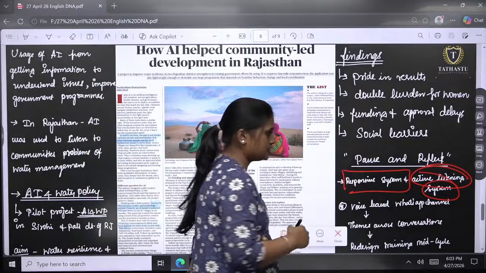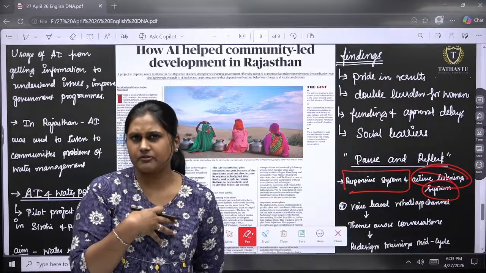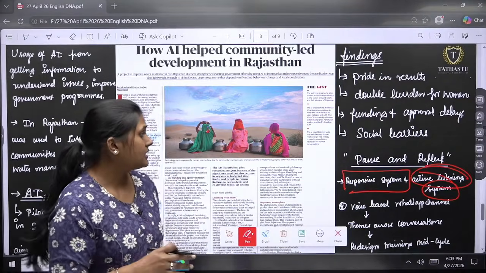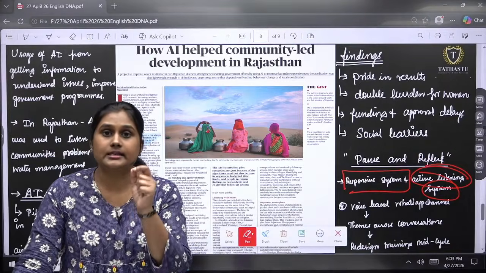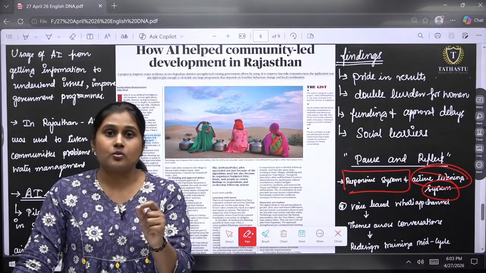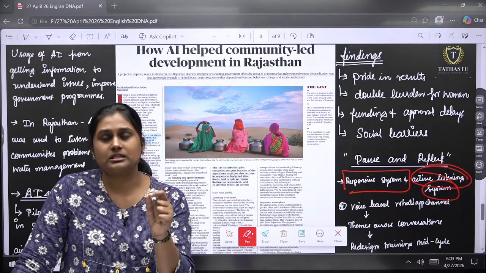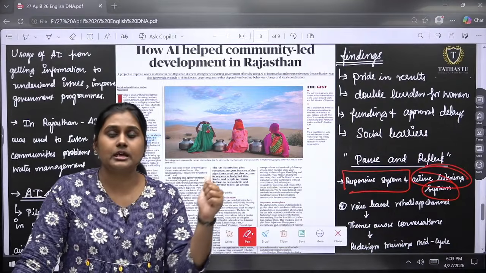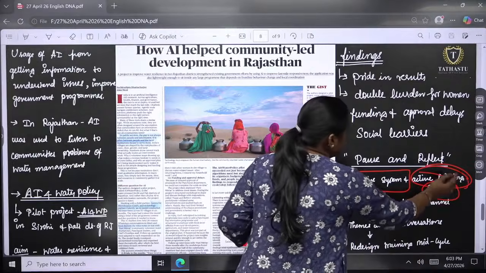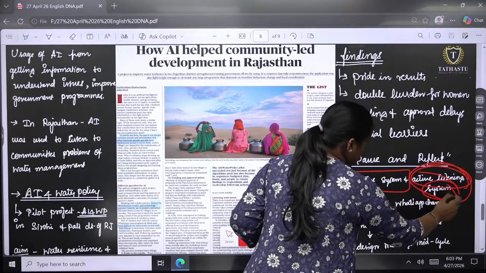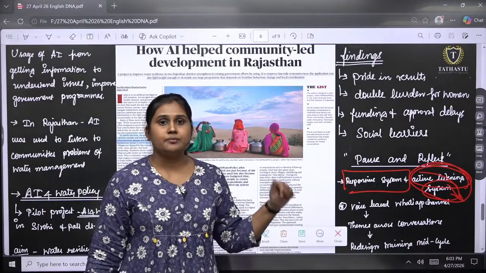Okay, so from now, responsive system and active listening system. If you see the responsive system, if I ask certain questions about information, it will give me back the answers. But when it comes to the active listening system, it understands my problem and my locality. What is the major defective thing, or the major thing that is missing over there, and it will be helpful for us to improve there. So this is kind of active listening system, where your problems are being understood and a proper solution is given.